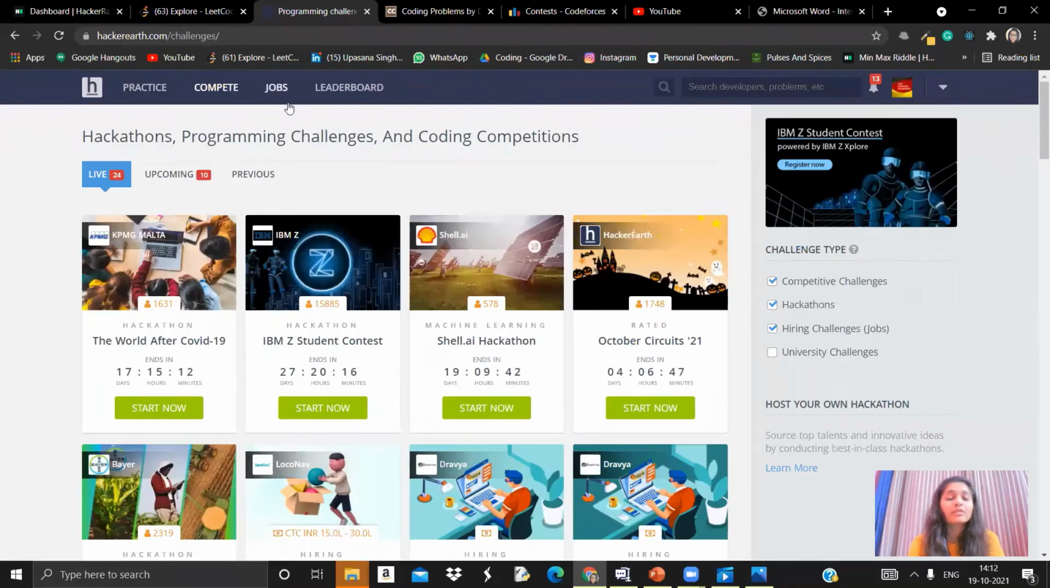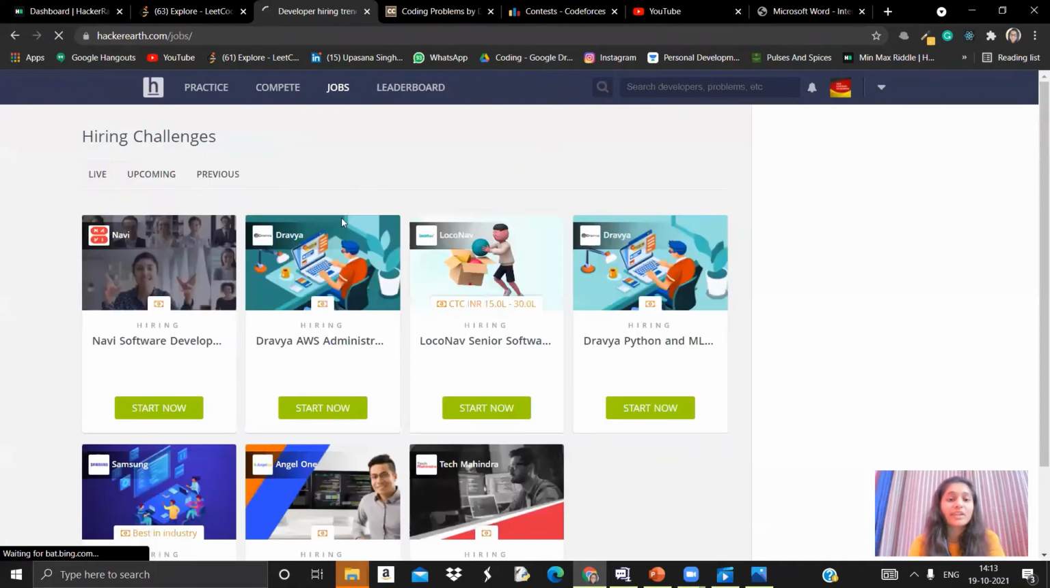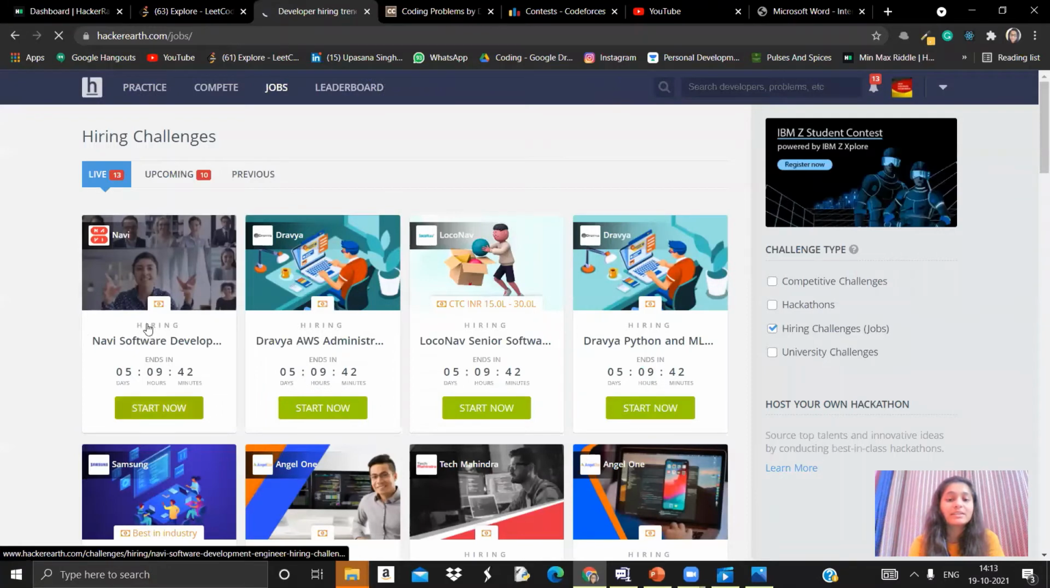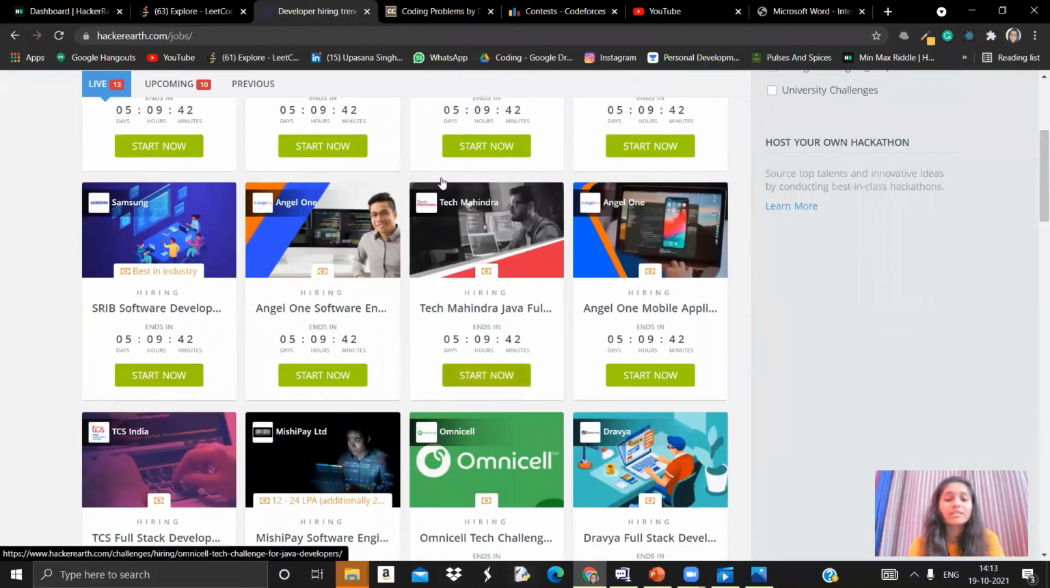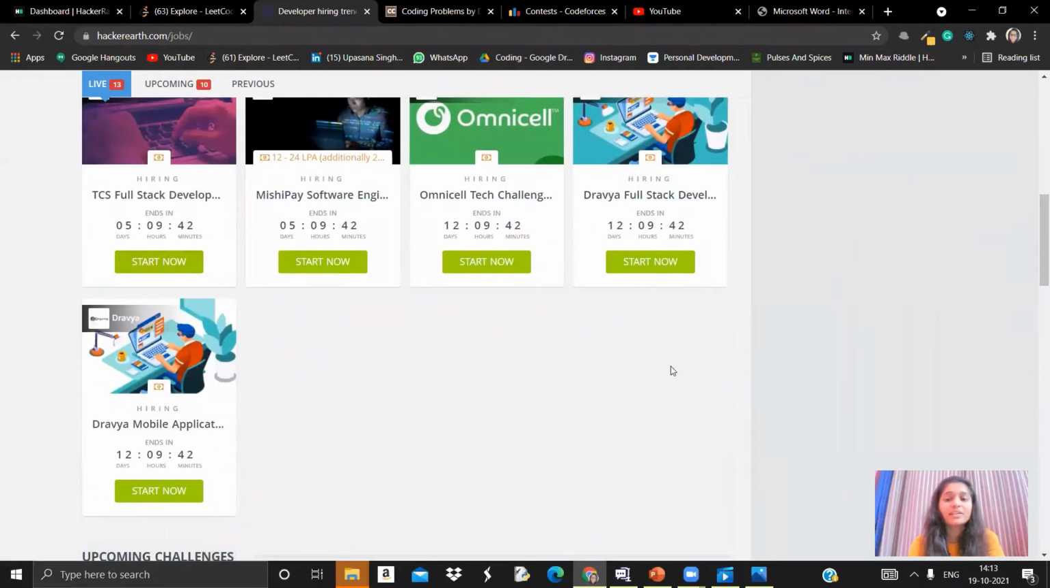And if you want to go specifically for job hackathons or challenges, then here is the jobs section as well, and you can participate in these contests and tests. There are different job tests and you can participate in these as well, and you can get hired from these platforms. And here you can find many big companies as well.